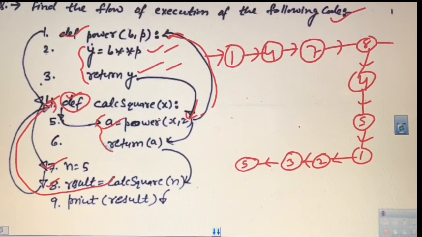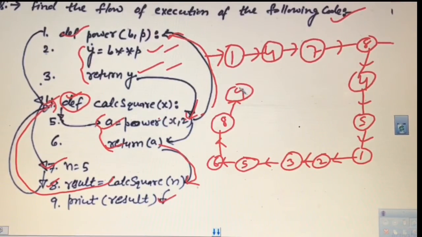Then after that it will go to 6, and in statement number 6 there is a return statement. So it will come back to statement number 8 from where it was called. So from 6 it will go to 8, and after 8 it will go to 9, and after 9 there is the end of the program. So this is the flow of execution in this case.